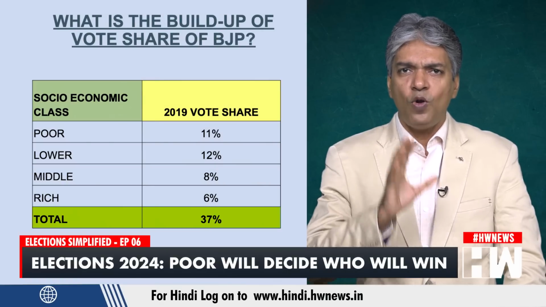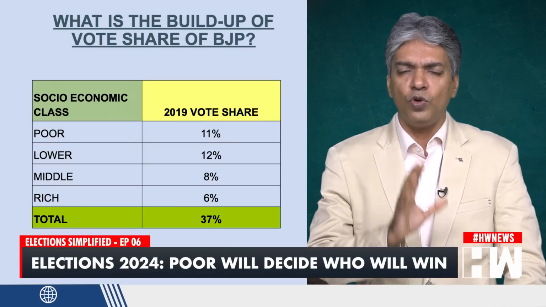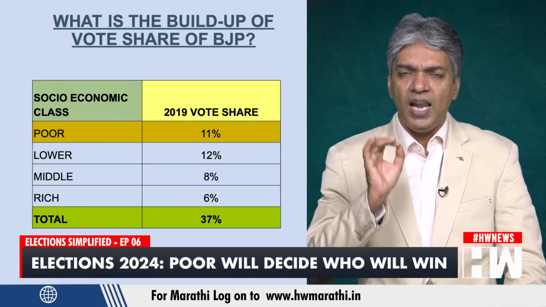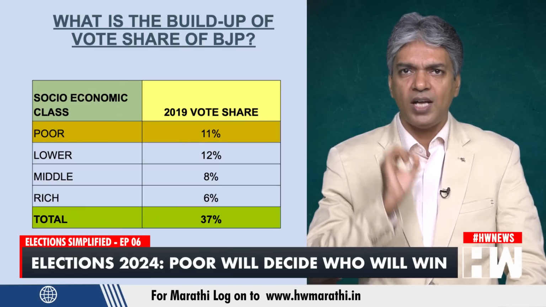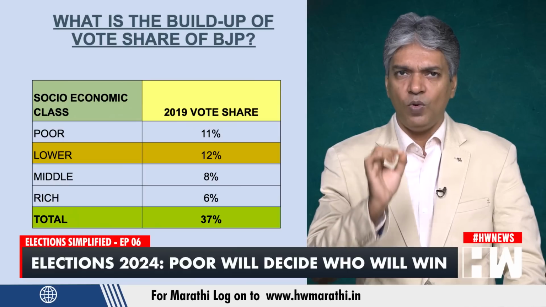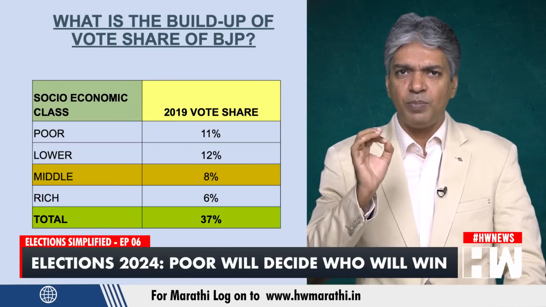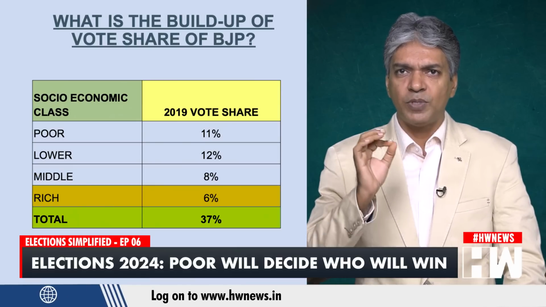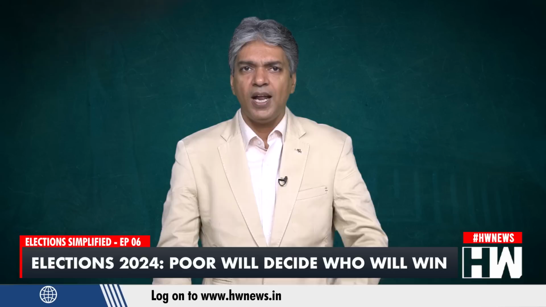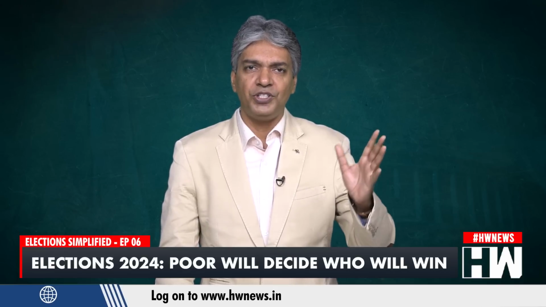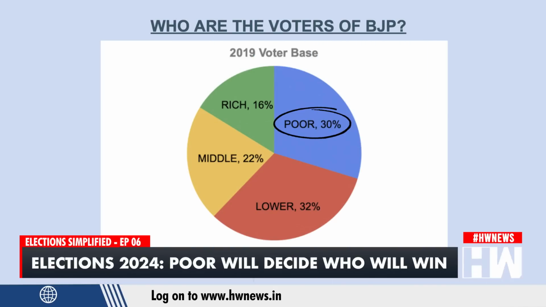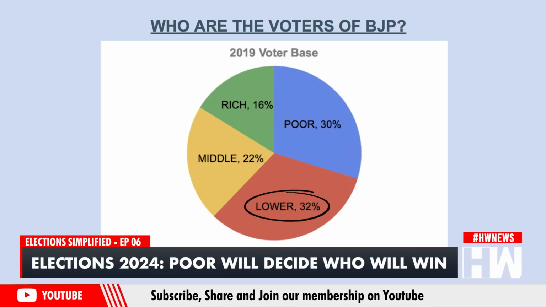The BJP got around 37% vote share in 2019. 11% came from the poor class, 12% from the lower socio-economic class, 8% from the middle and 6% from the rich class. Now let's see who's voting for the BJP. 30% of its voters came from the poor class, 32% from the lower class, 22% from the middle class and 16% from the rich class in 2019.